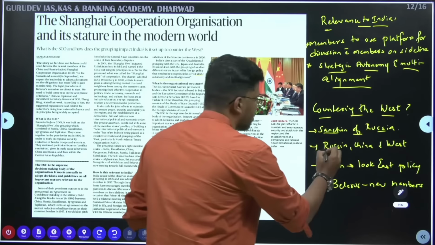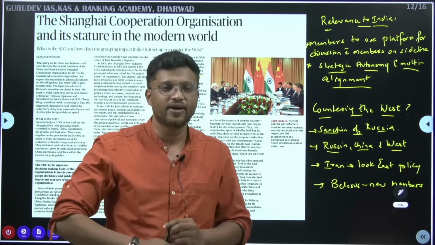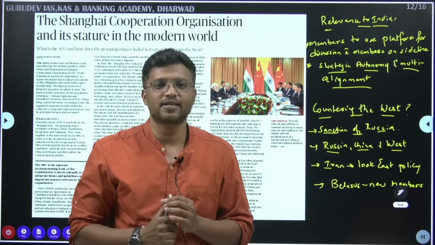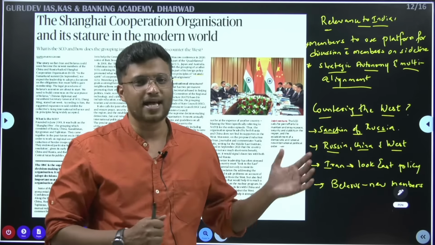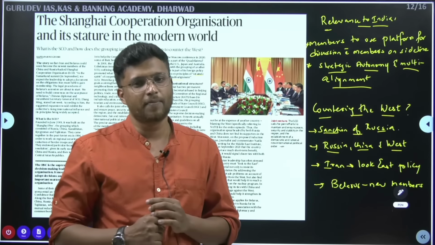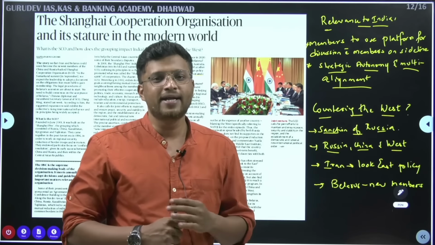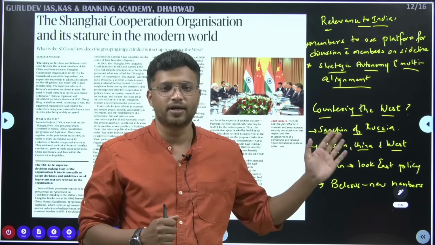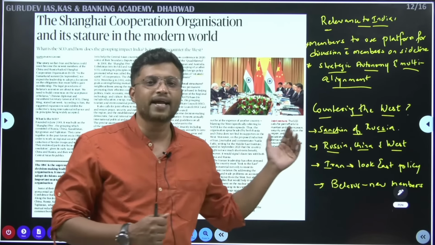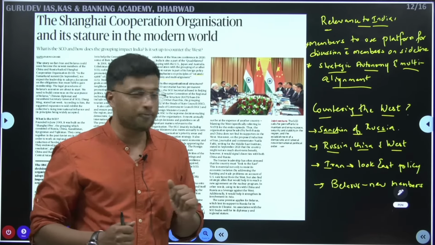Then Russia, China, and the West. When we look at this angle, Russia and China right now are having different issues with the West. China is having an economic war going on with the US, and some European countries are not happy with the rise of Chinese economic power. China is trying to be a superpower. So through this SCO, it is trying to assert its dominance in the world and show the world that China can survive without the West, with all these regional members that are present in SCO.